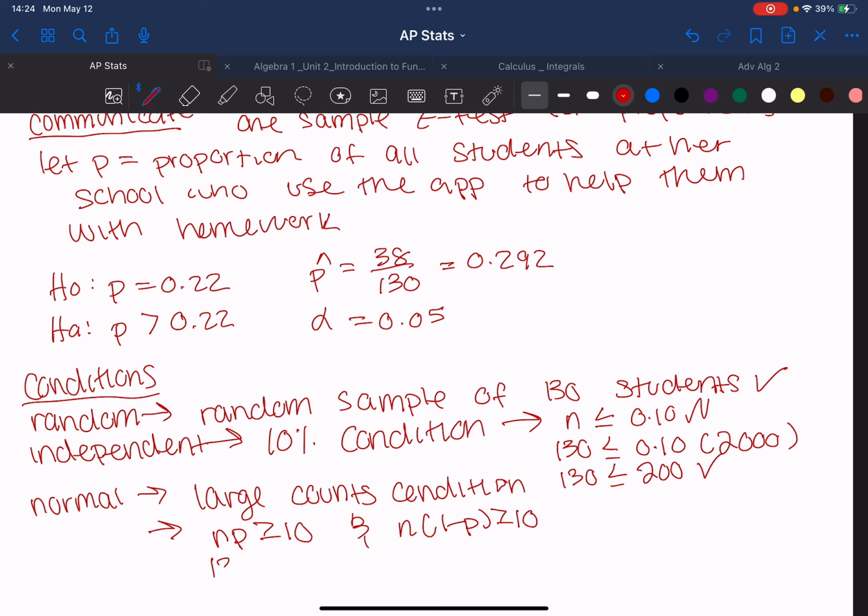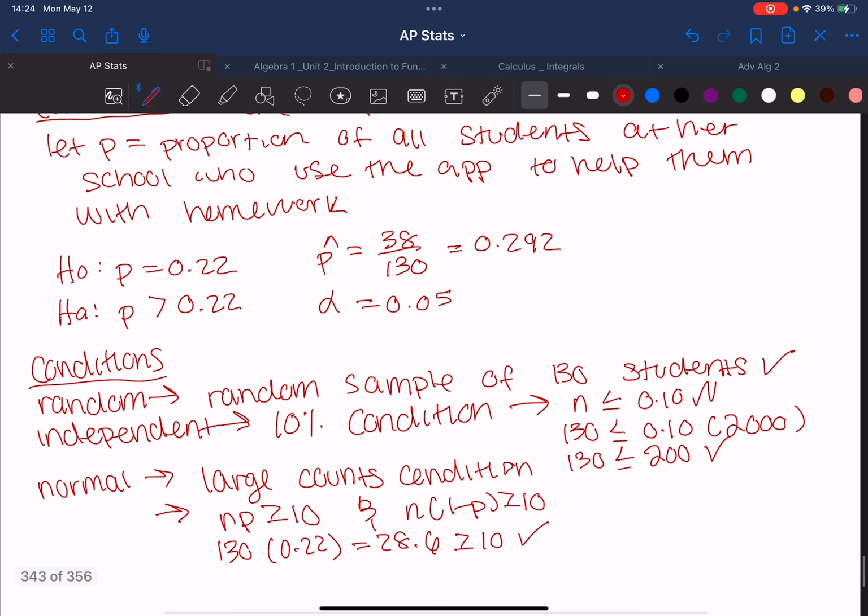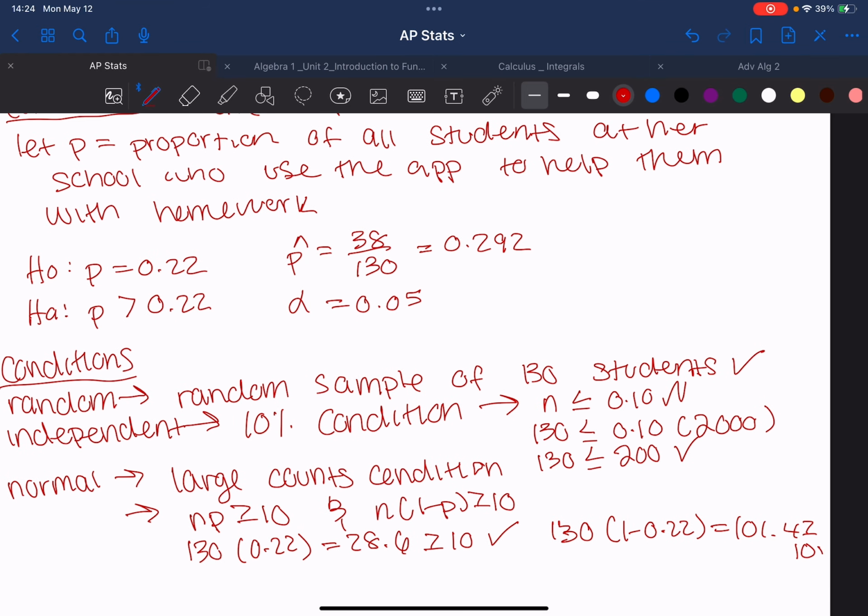So I have 130 times 0.22, which is equal to 28.6, which is greater than or equal to 10, so that's good. And then 130 times 1 minus 0.22, which is equal to 101.4, is greater than or equal to 10. So that condition is met as well.